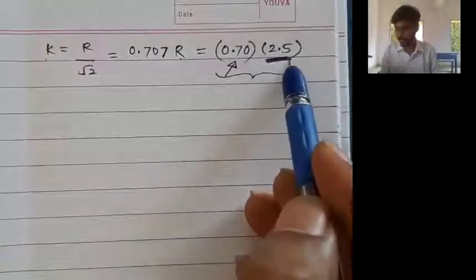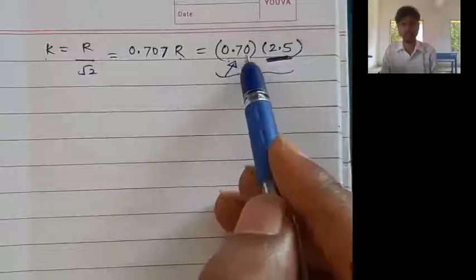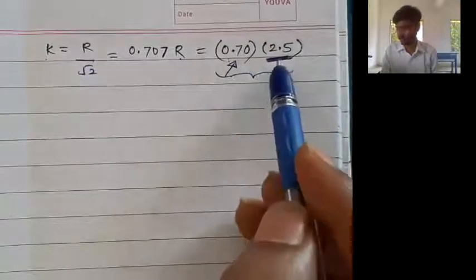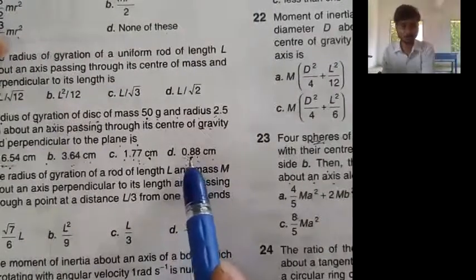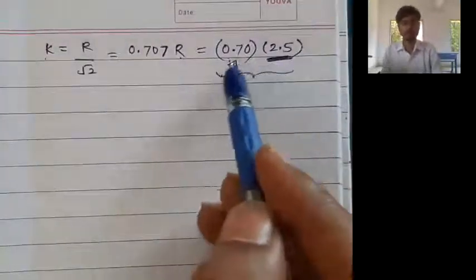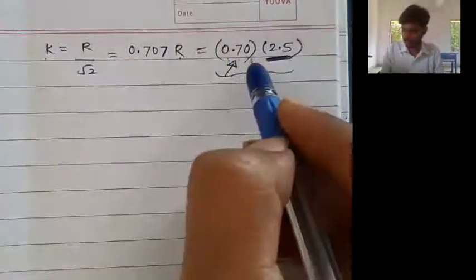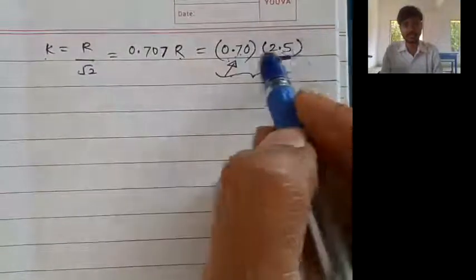So 2.5 times 0.7. 0.7 means 70%. You can write this 0.70 as 70 upon 100. So we need 70% of 2.5. Now what could be the 70% of 2.5? 0.88 will be very small. But 1.77 could be the possible answer. You can do the multiplication also and can verify 70% of 2.5. Multiplying by 0.7 is not a big task for you.